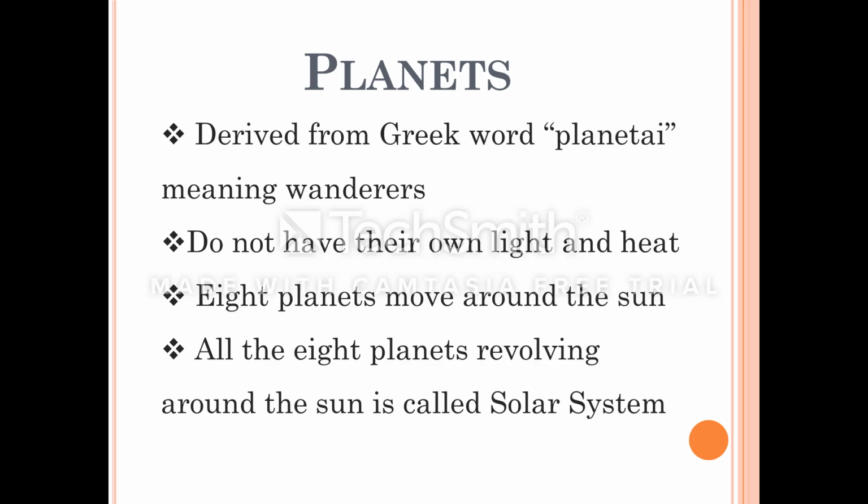Now, we see about the solar system. What is a solar system? The sun, 8 planets, the satellites, and some other celestial bodies known as asteroids and meteorites together form the solar system. So, under the solar system, we have to study about the sun, the planets, satellites, asteroids, and meteorites.